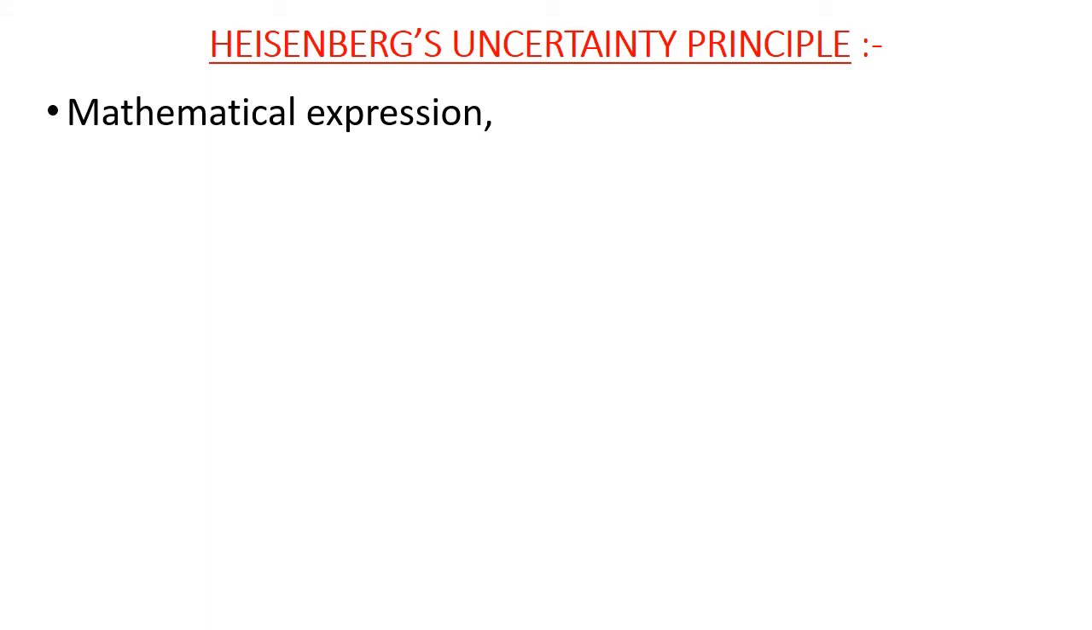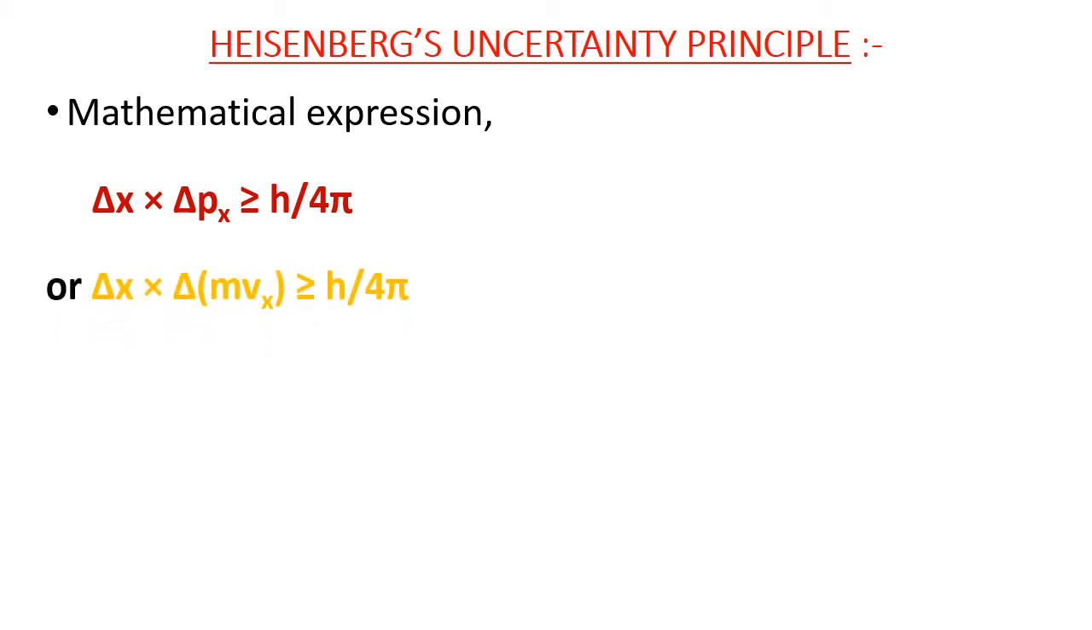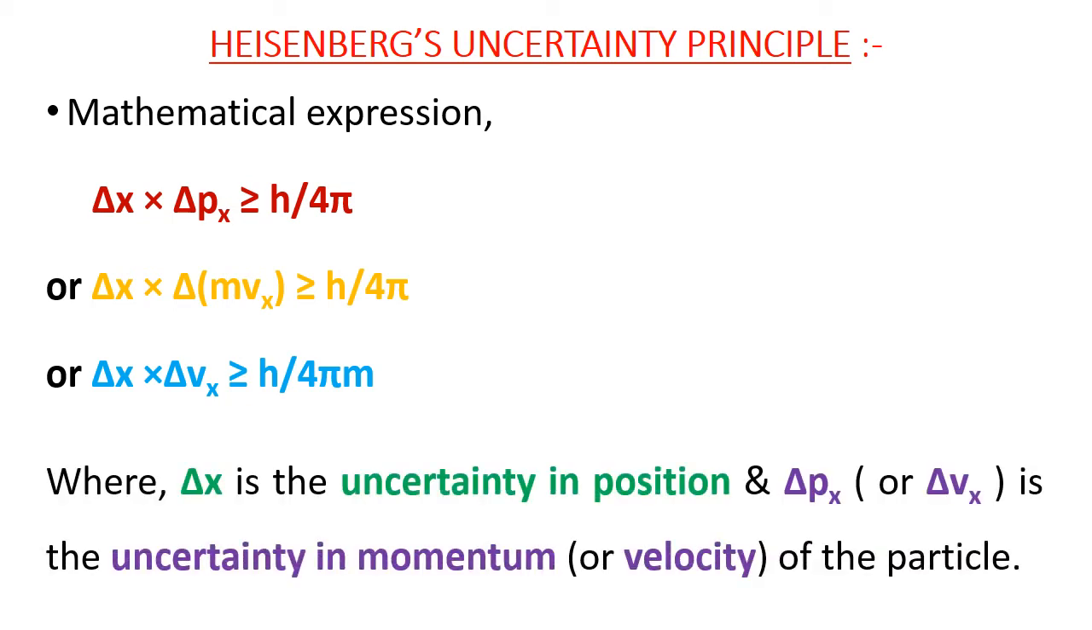Mathematical expression of Heisenberg's uncertainty principle is delta x into delta px is greater than or equal to h over 4 pi, or delta x into delta of m into vx is greater than or equal to h divided by 4 pi, or delta x into delta vx is greater than or equal to h divided by 4 pi m, where delta x is the uncertainty in position and delta px or delta vx is the uncertainty in momentum or velocity of the particle.